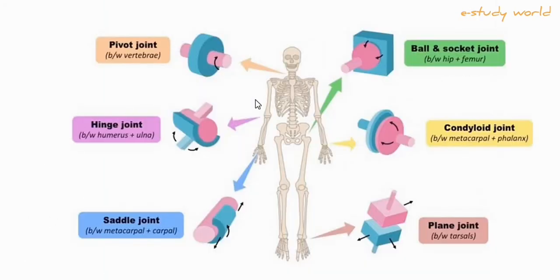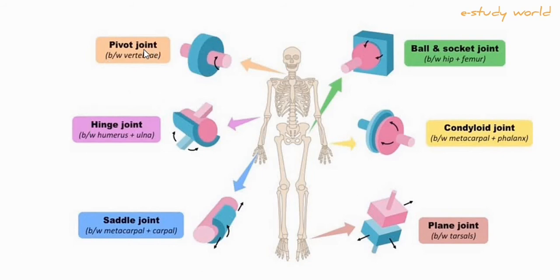You can see all the joints: pivot joint, hinge joint, saddle joint, plane joint, condyloid joint, and ball and socket joint. These are all synovial joints.